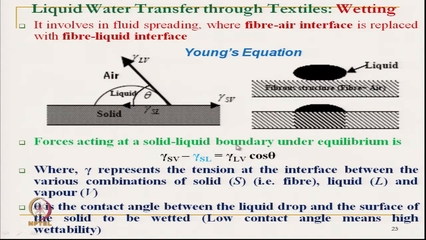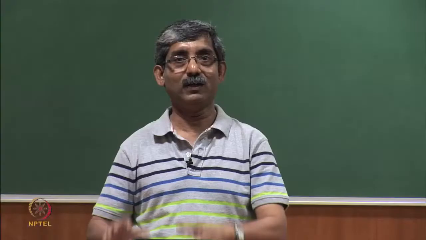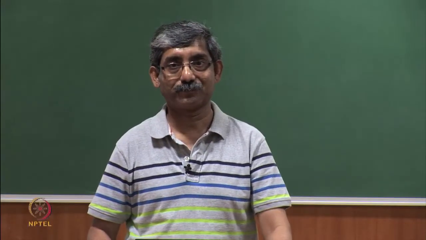If we consider gamma LV, the liquid characteristic, to be constant, and the left-hand side has to be high, that means theta has to be low, which means a lower contact angle or lower surface tension between the solid fiber and that liquid will make the fabric or structure wet, because it will help in wetting.